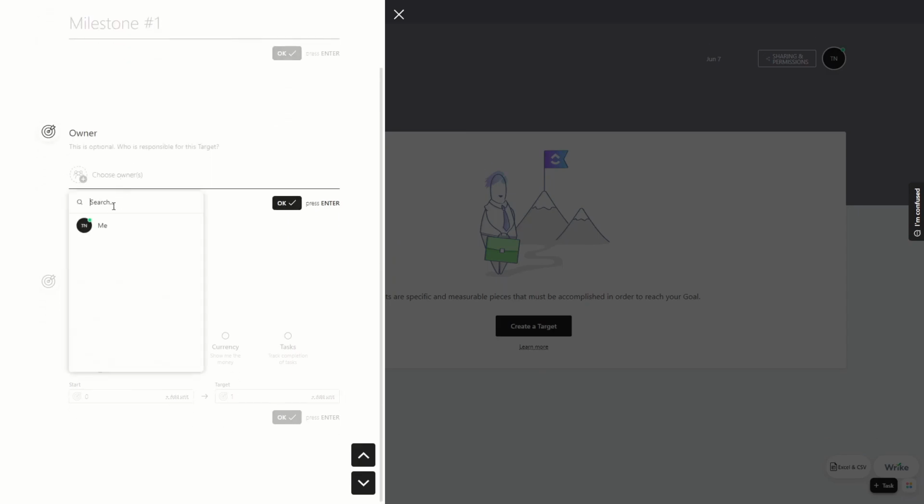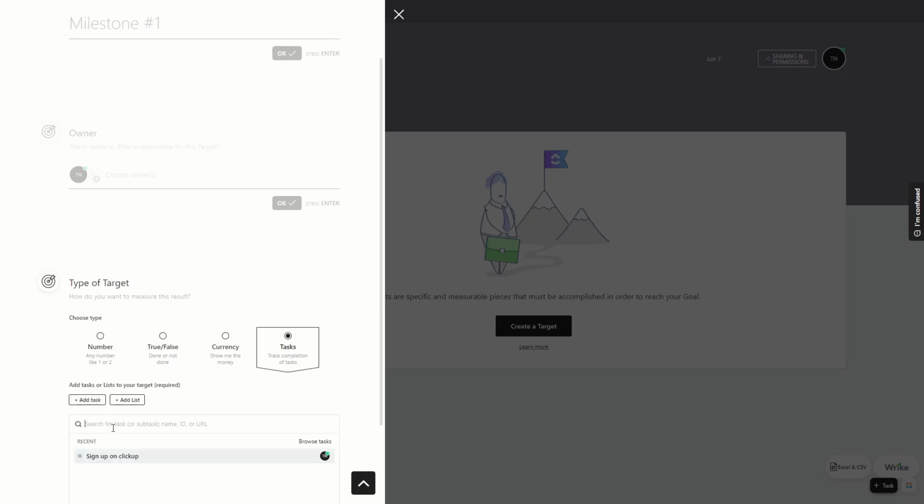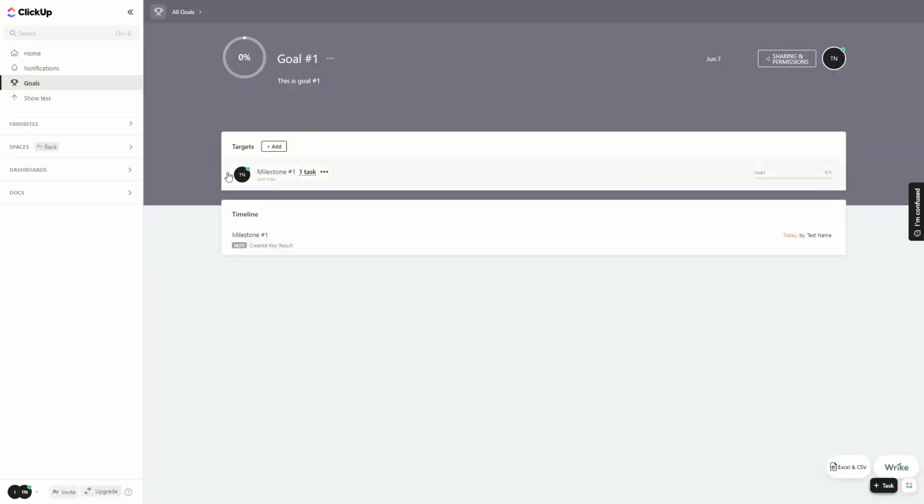Click on OK. Owner again, which is me. Click on OK. Type of target. Is this a number? Is this a true or false statement? Is this a currency? Or is this a task? In this case, we could make it a task. So for example, we could select the task that we have created before, sign up on ClickUp, click on OK. And you can see here is one milestone basically.